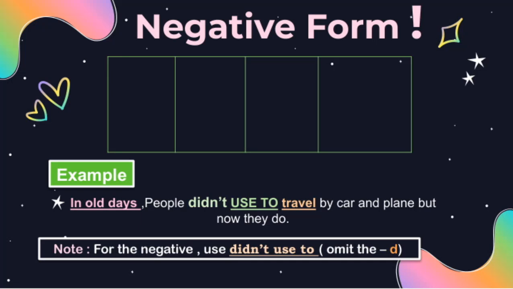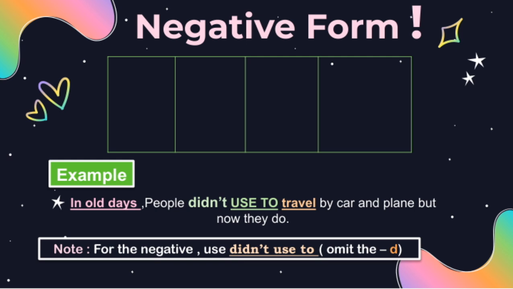Now let's look at how we form negative sentences using didn't used to. For example, in the past, people didn't used to travel by car and plane, but nowadays they do. In the table, you see the pronouns I, you, he, she, it, we, and they. When making a negative sentence with these, we use didn't used to followed by the base verb.